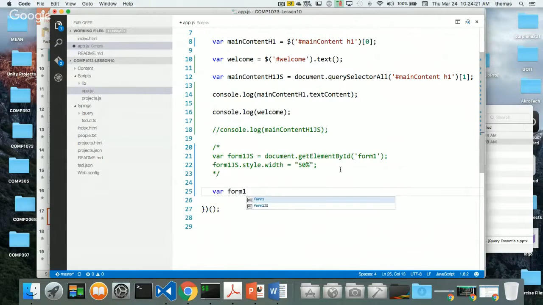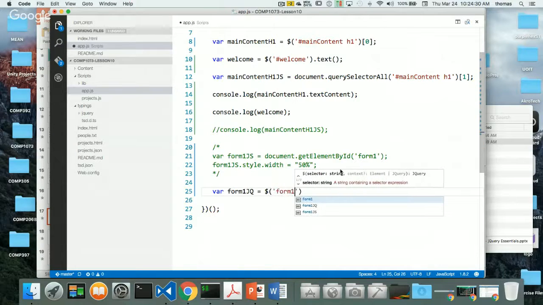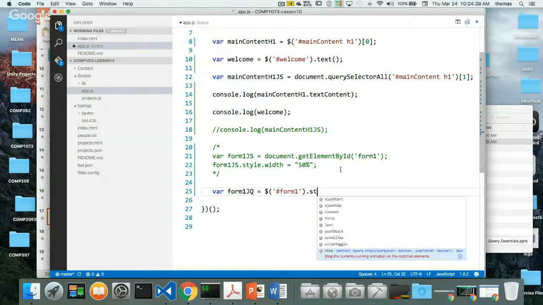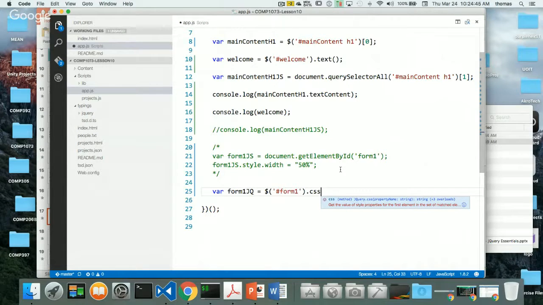So form1, we'll call it JQ just for jQuery, and then we want to target that element. So we'll say $, but it's going to be hashtag, because that's how we normally do it. Form1. We want to do a style. Oh man, hey, style can't work. How about CSS? Okay, that makes sense. So CSS takes the property name of the CSS, and inside my property name, I want to say width, right? And inside here, I want to put in 50%. So form1 CSS equal to 50%. Right. So I want to do this all at once, all in one line.